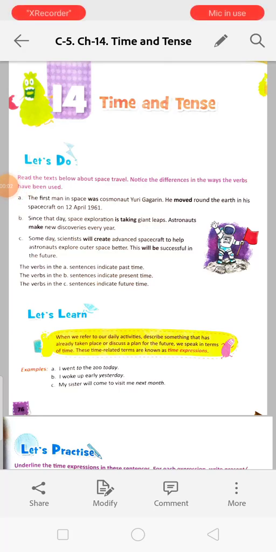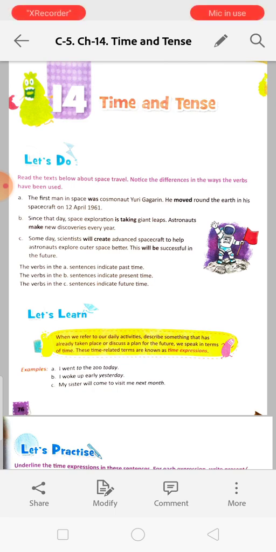Today we are starting time and tense. So at first we have to know what is time. Time is a concept which is related to our observation of reality. That means when we are doing the work or when it is happening. There are three types of times, that is past, present and future.